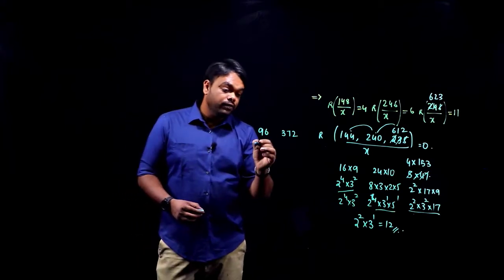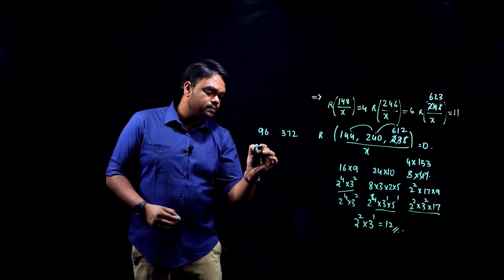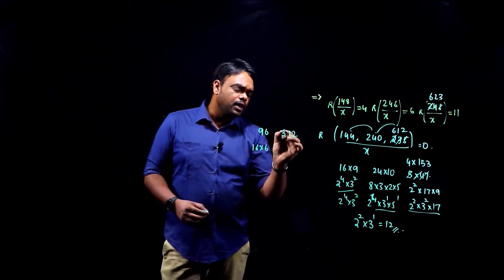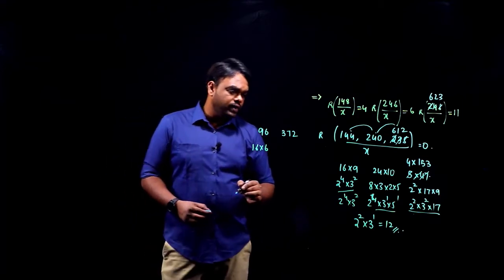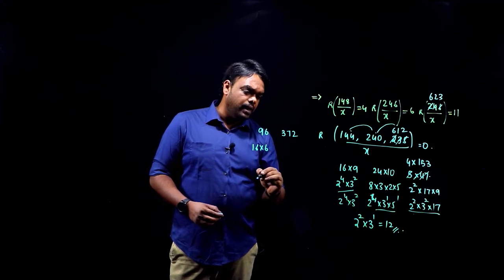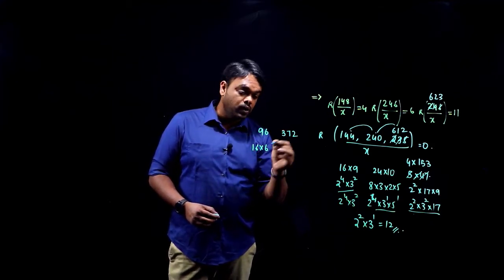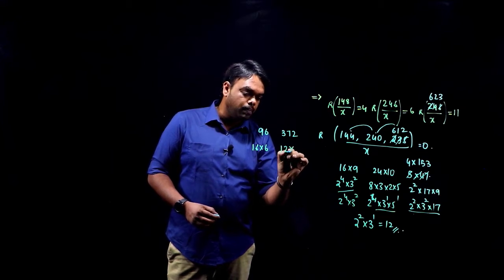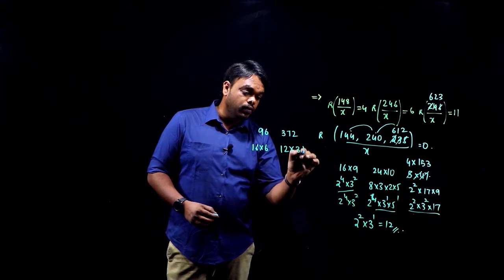Okay, how do we do that? Again, we can factorize this. This is 16 into 6, 96. This goes with 8. Can we divide this with the 8? Or we can divide with this 6. No, it is not divisible by 8. It is divisible by 6. It is divisible by 4. We can divide with this 12. So this becomes 12 into 3, 36. And again 12 into 1.